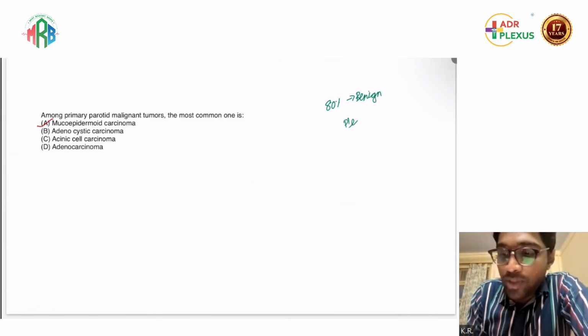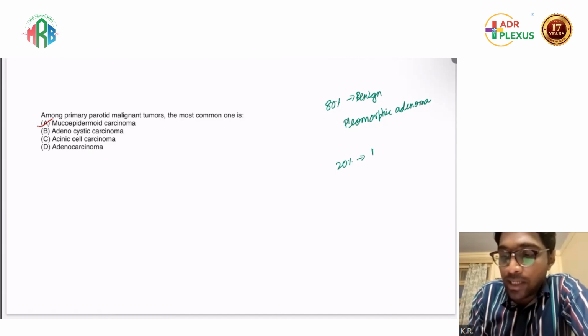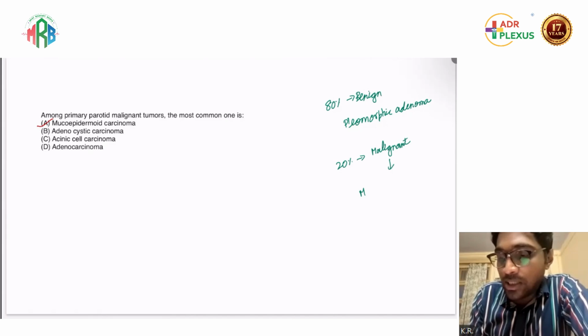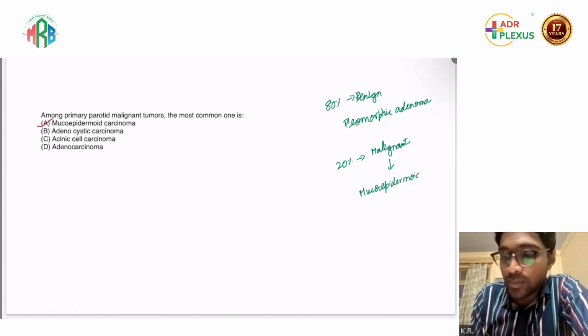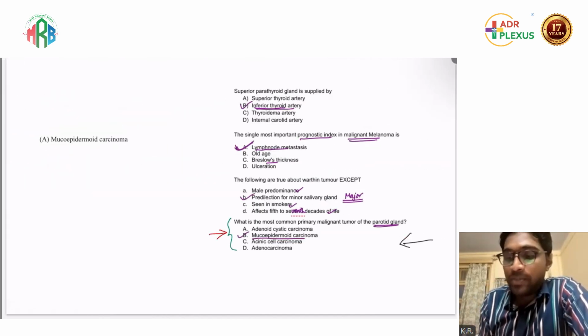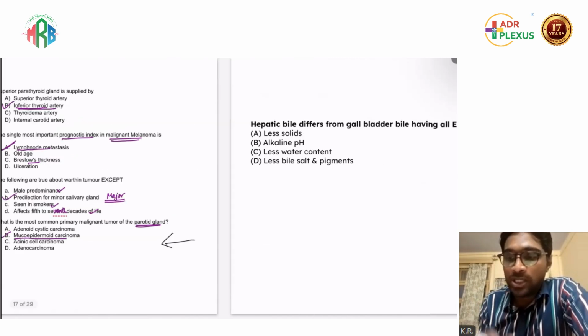So if they just ask parotid tumor, it should be pleomorphic adenoma. The rest 20% can be malignant, and out of the malignant, it is the mucoepidermoid carcinoma. Okay, this was the question I had framed, so the exact same question was asked in your exam.